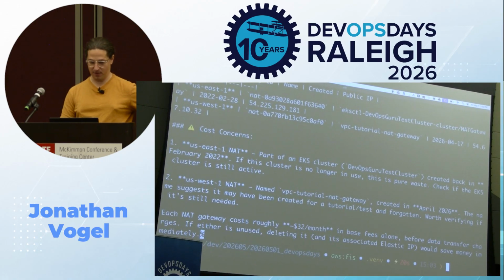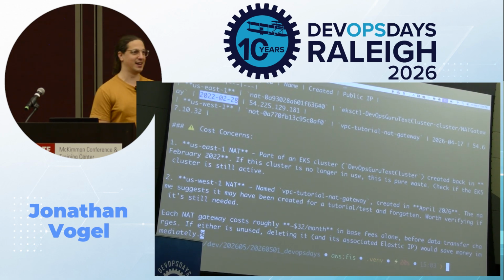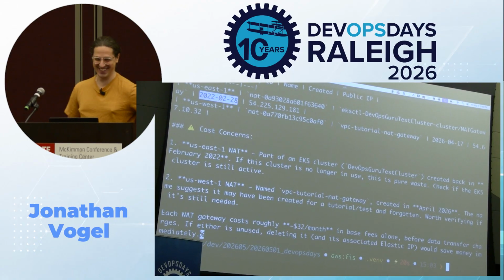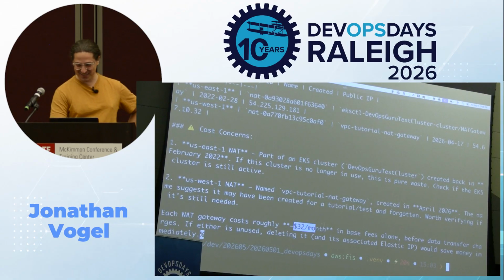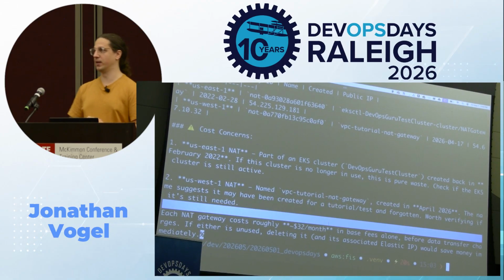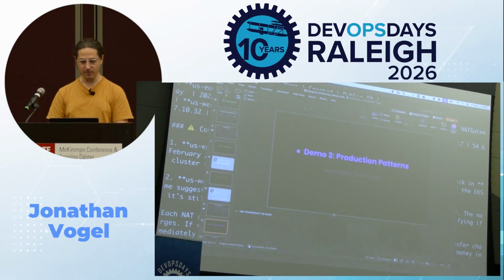Okay, so one of these, this one I definitely set up for my DevOpsDays 2022 talk, and it's still running. I should probably delete that. But yeah, as you see, these costs can add up. So there we go, we have a cost detective. Imagine how you can do really cool things with some of the built-in tooling and production type use cases. All right, so we're going back to our presentation.